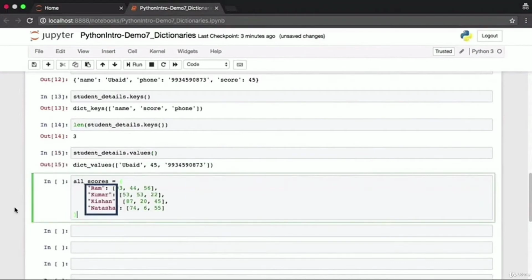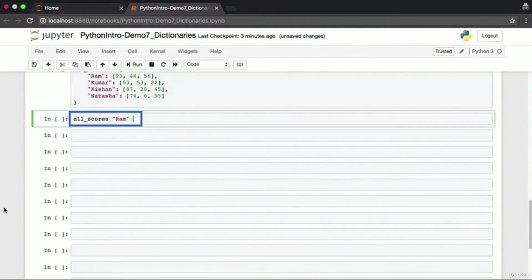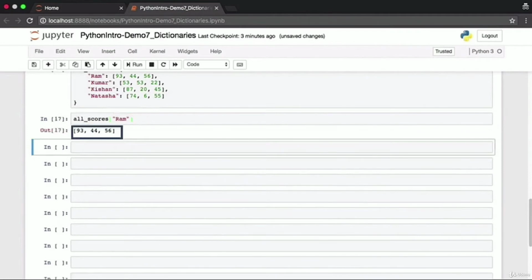Let's say we have a number of students that we identify by their names, and every student has a list of scores for the various subjects that the student is taking in school. This we can represent using a dictionary as well. Notice the keys are strings, the values are all list objects. You can look up the value associated with the key using the square brackets as before. What will be returned will be the list associated with that key.